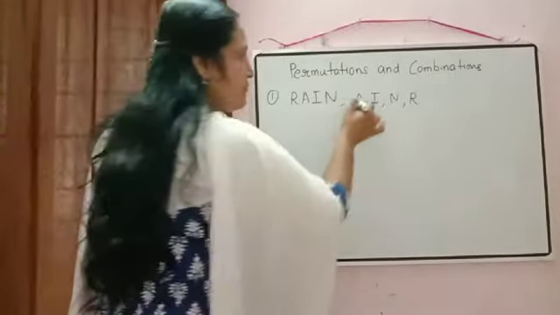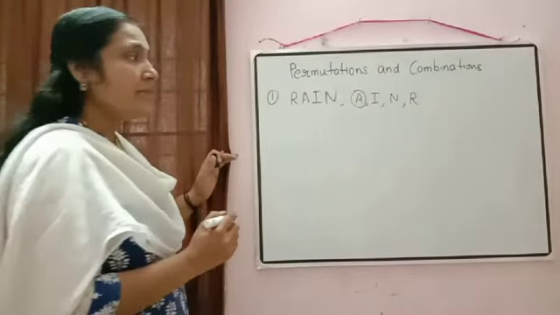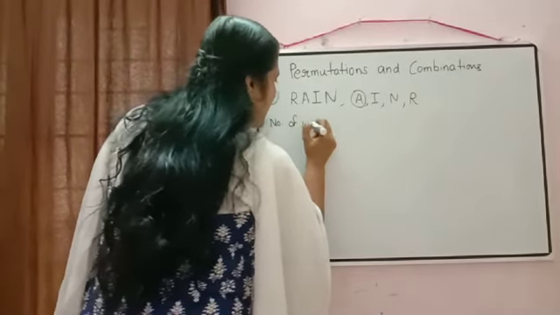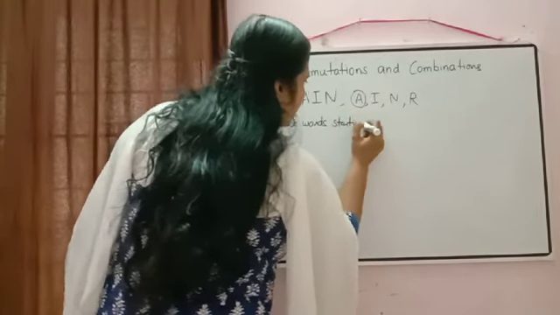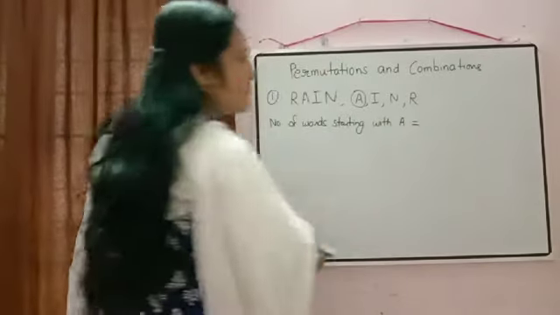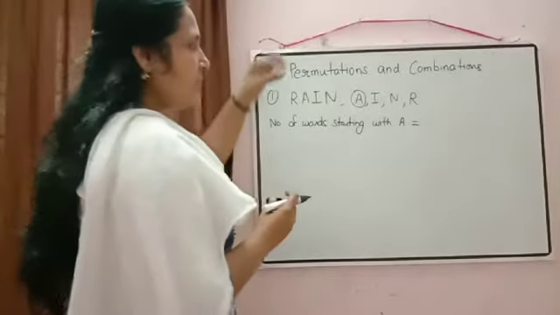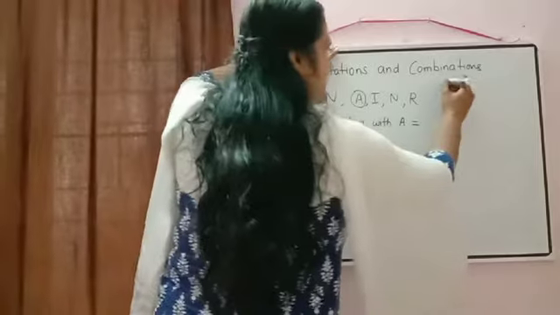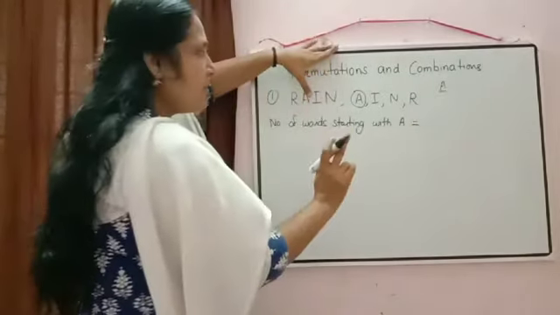Now we will check how to find the rank of rain. First we have to find out how many words are there starting with A. We keep A fixed; A's position is fixed, it will be the starting letter. This can be arranged in one way only.